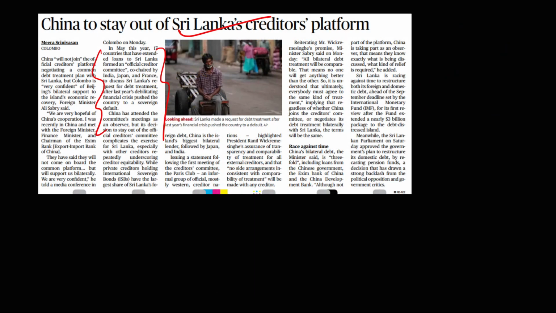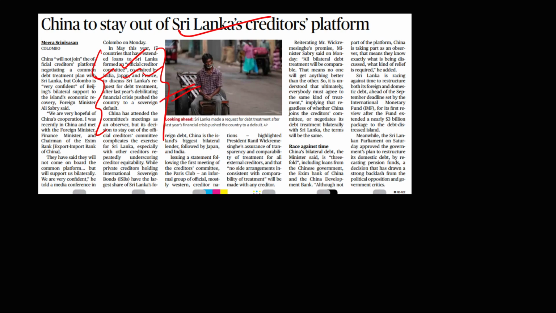Guys, next you see China to stay out of Sri Lanka's creditors platform. Guys, you all know that Sri Lanka is facing a debt crisis, and many countries have come forward to help Sri Lanka. So Sri Lanka has formed an Official Creditors Committee, which is co-chaired by India, Japan, France, to discuss Sri Lanka's quest for debt treatment after last year's debilitating financial crisis that pushed the country to a sovereign debt default.